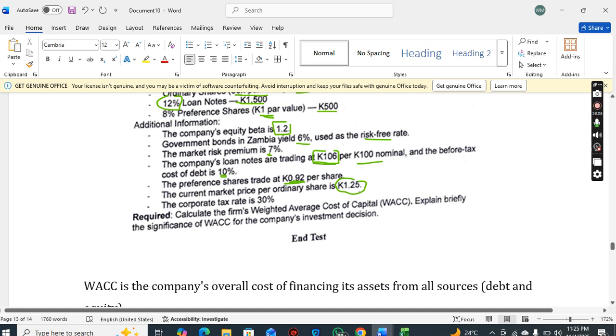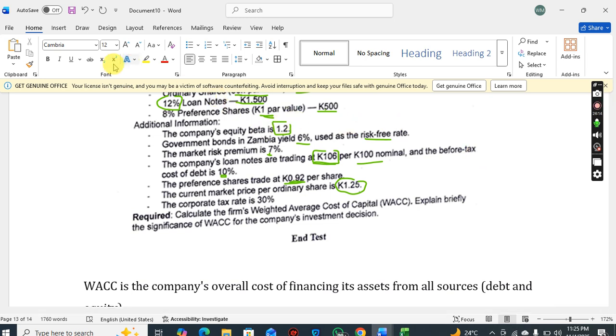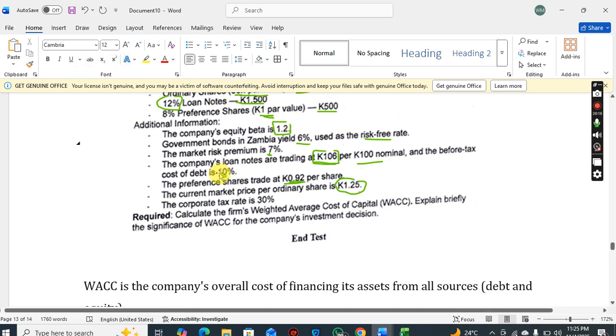Irredeemable debt is just a small formula that you have to use. Now in this question, they've already calculated for you the before tax cost of debt, which is 10%. So all you need to calculate is the after tax cost of debt.